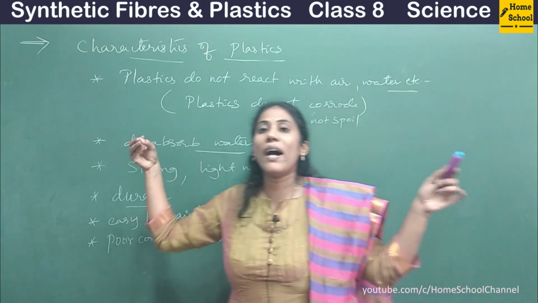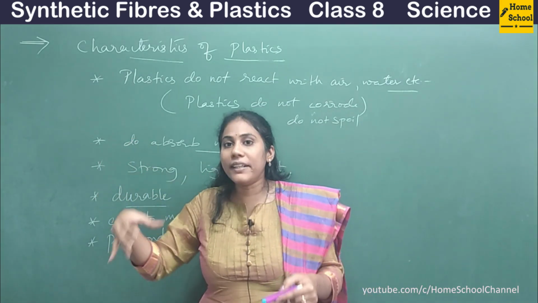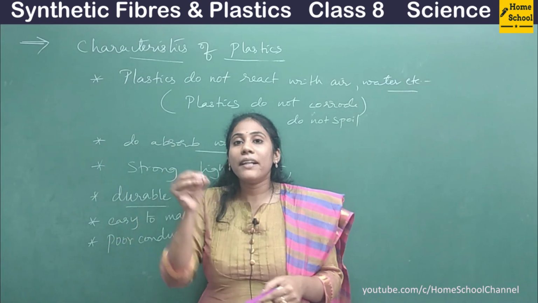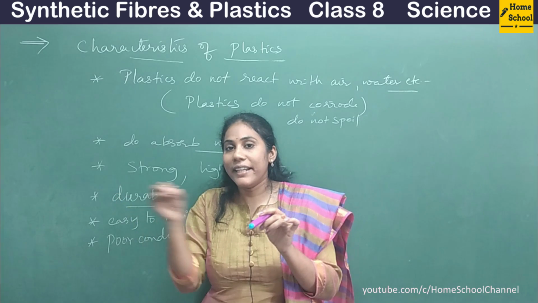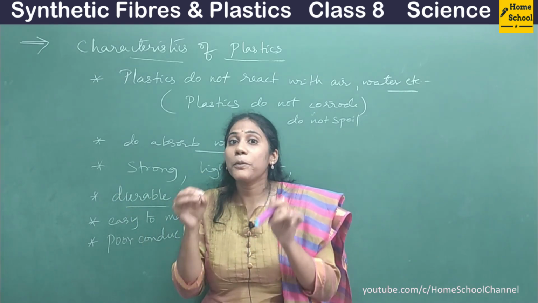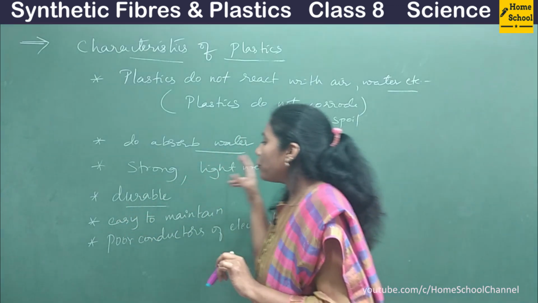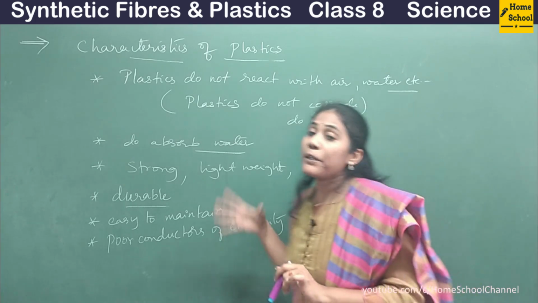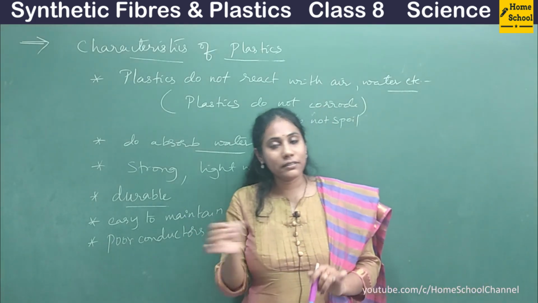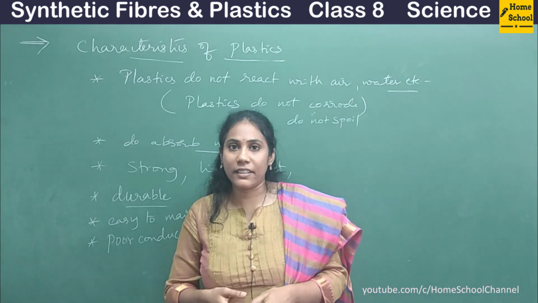Okay, so when you take a wire, inside that copper will be there, and that is what actually conducts electricity, but that copper is covered by plastic, right? So here plastic protects us from getting shocks. Okay, so that's the reason. Since it's a poor conductor of electricity, it can be used for insulating these copper wires or silver wires.